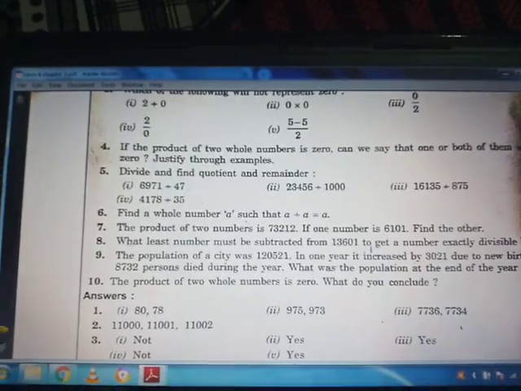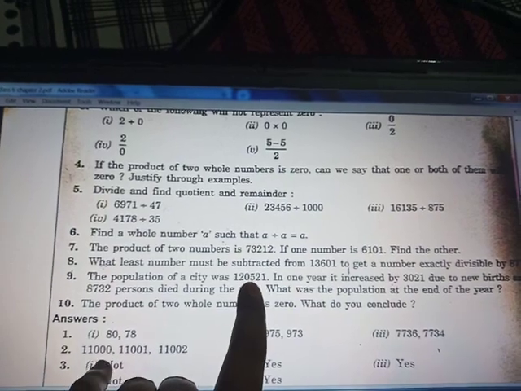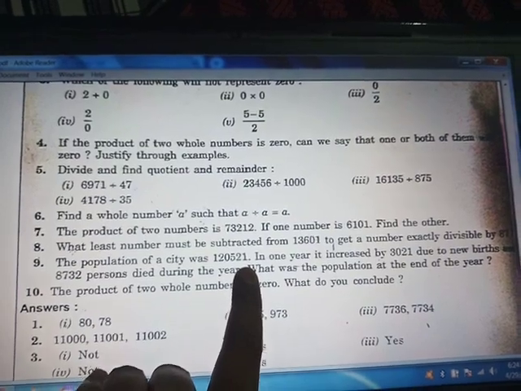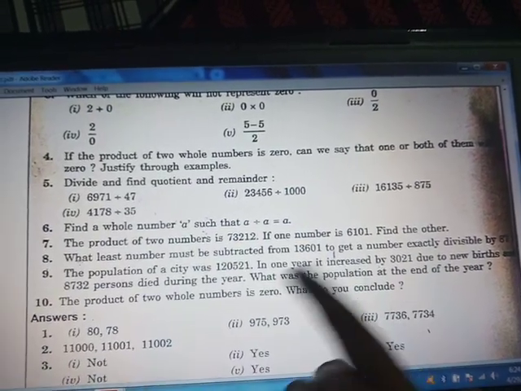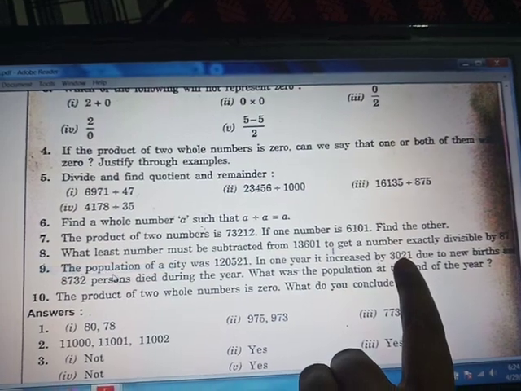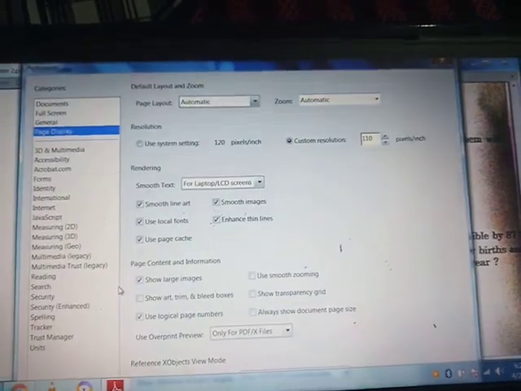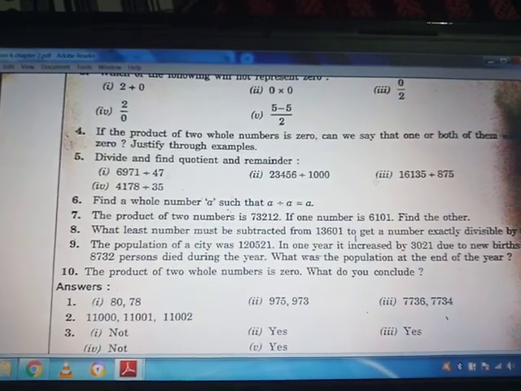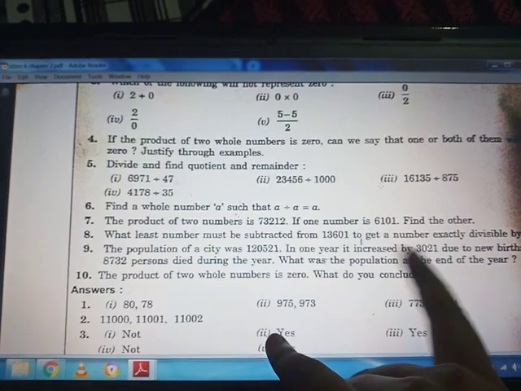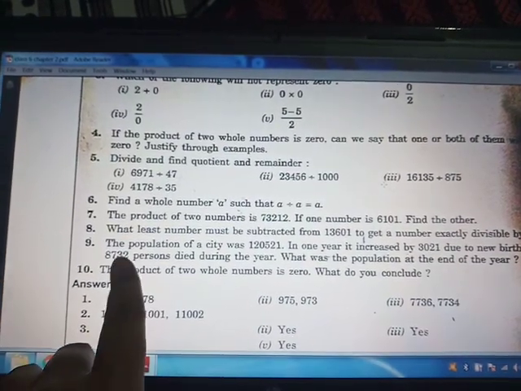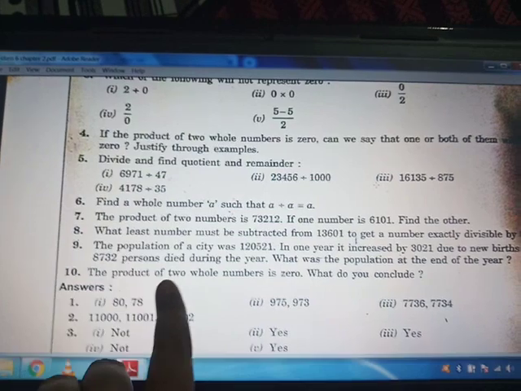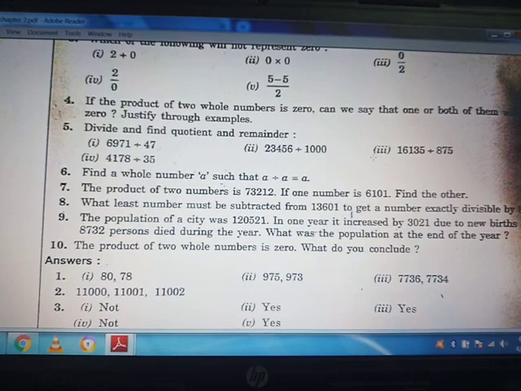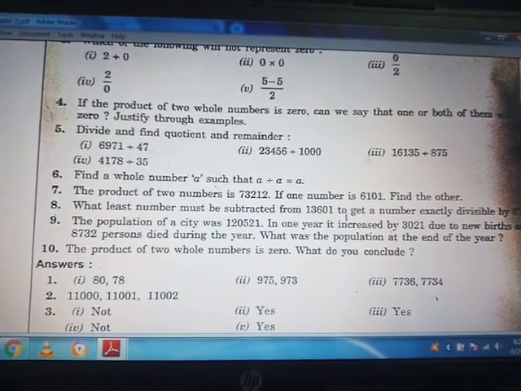Okay, so at the initial time the population was 1,20,521, and it increased by 3,021. You will add these two values. Then it is saying that 8,732 people died, so then you will subtract this value. Okay, what was the population at the end of the year? The resultant value you get will be the population at the end of the year.